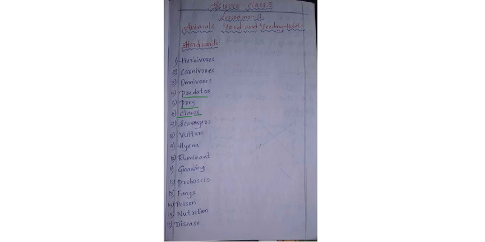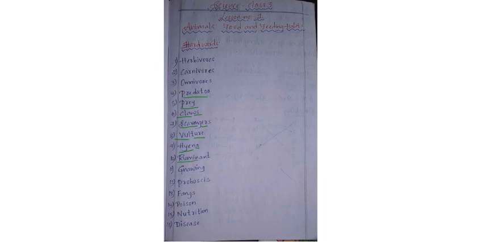SCAVENGERS. Next spelling is vulture. VULTURE. Next one is hyena. HYENA.